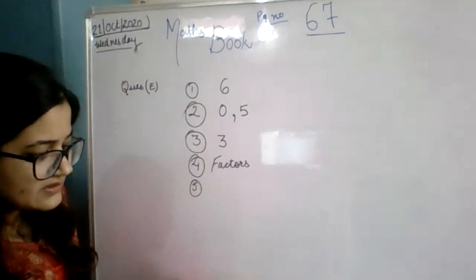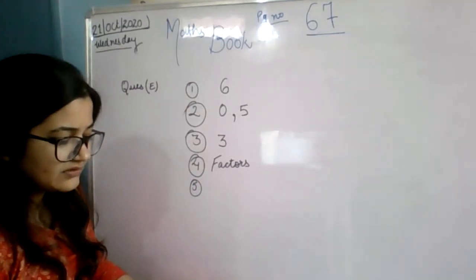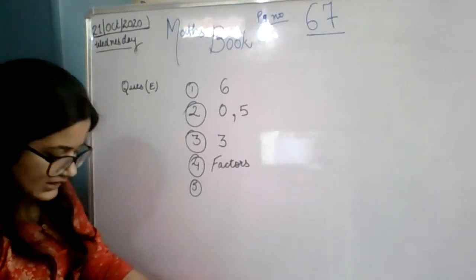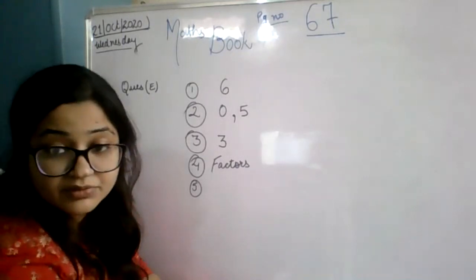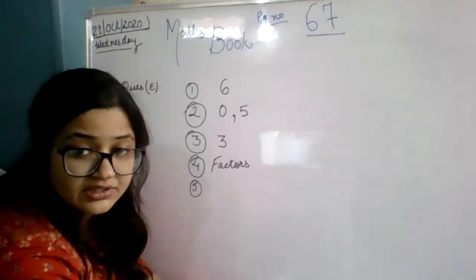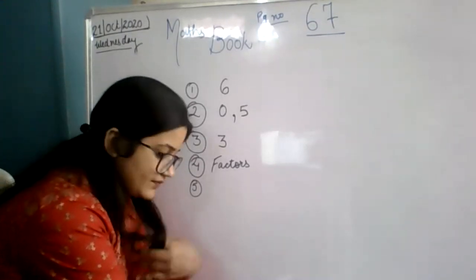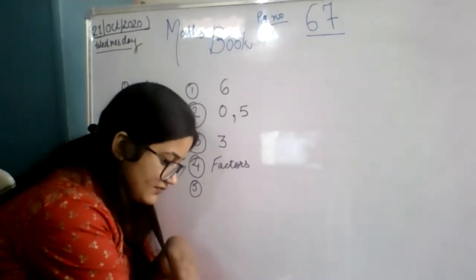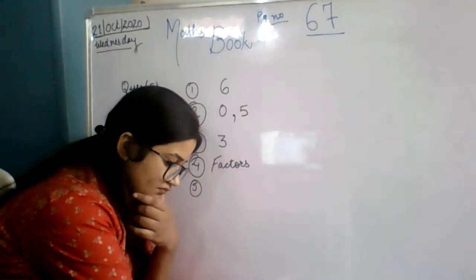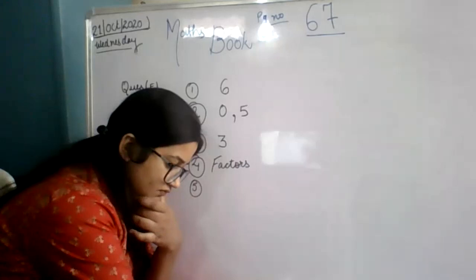Question 5: In division, dash and dash are both factors of the dividend if there is no remainder. Let me ask somebody to read out the question. Wait for a minute. Divyanshu, read the first question. Read the fifth one, sorry. In the division, the dash and dash are both factors of the dividend if there is no remainder.